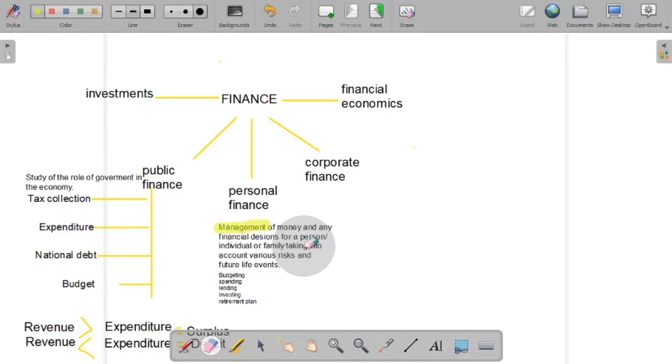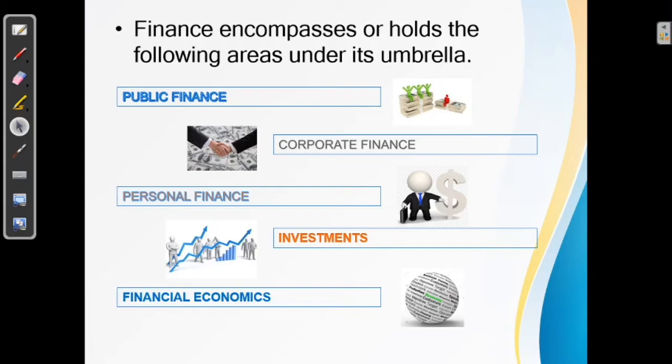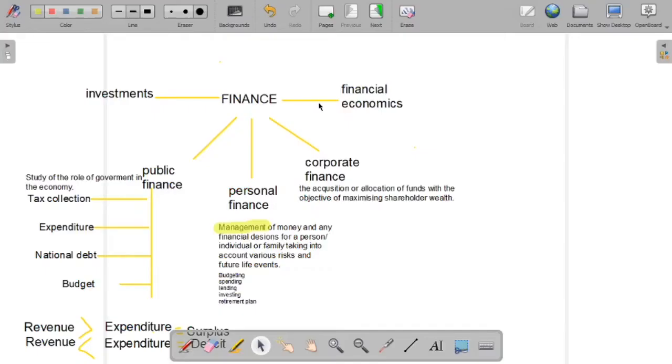Okay, so let's move on to the next component of finance, which is corporate finance. Corporate finance is all about the acquisition or allocation of funds or resources with the objective of maximizing shareholder wealth. I put that definition for you on the whiteboard for you to note it down if you wish. So basically, why I said corporate finance is equal to financial management in my first slide is because financial management is all about managing funds, or financial resources, in other words. So financial management is applicable at a corporate level. When it is applicable at a corporate level, it is called corporate finance.